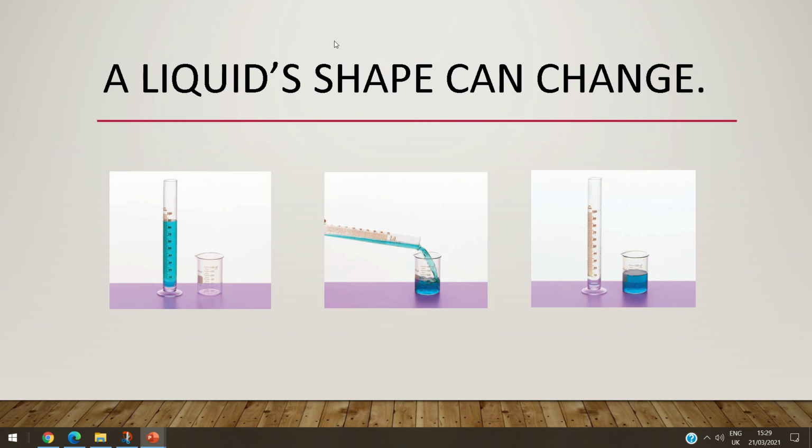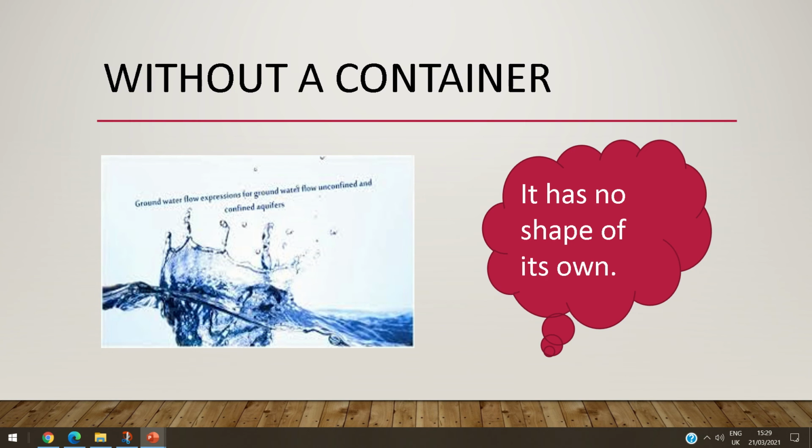Of course, no. But the liquid shape can change. The liquid shape can change. Look how it changes here from the long cylinder to the small flask, or the small cylinder also. So the liquid shape can change. It is not fixed like the solid.